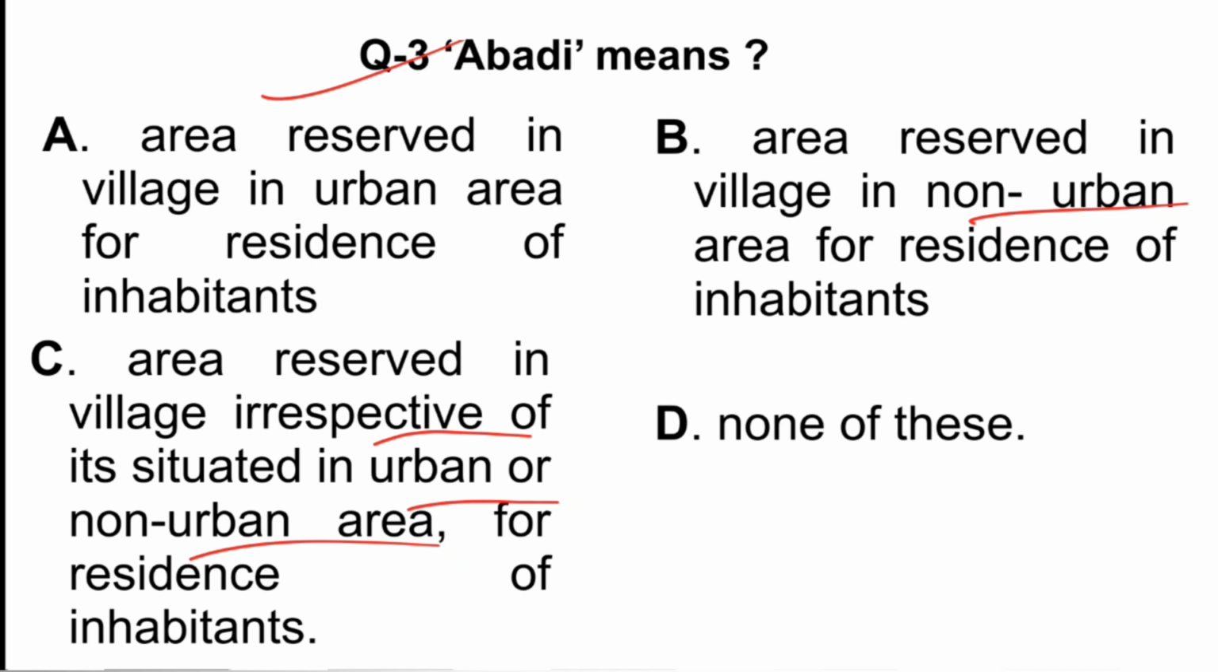So the right answer is option B, because as per the definition, Abadi means only those areas in village in non-urban area and cannot be urban area. So that is for the residents of inhabitants, but that should be in a village in a non-urban area. It cannot be in an urban area. So option B is the correct answer.